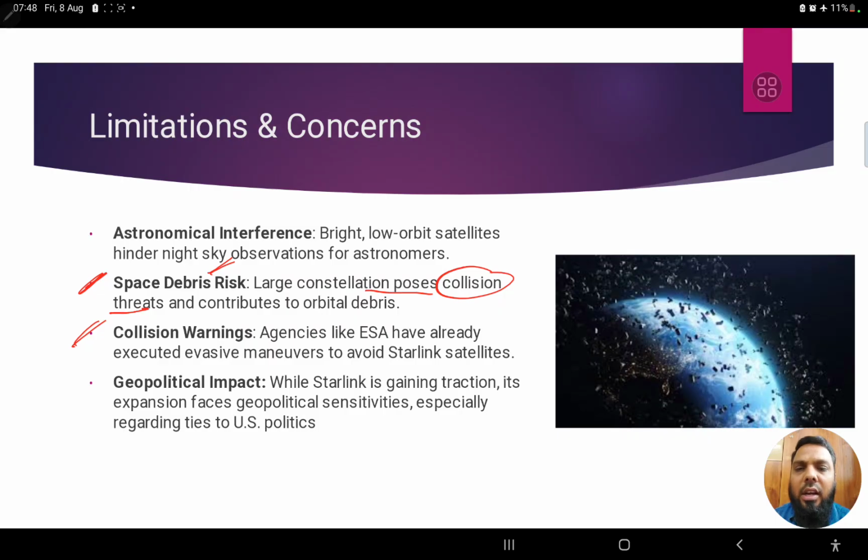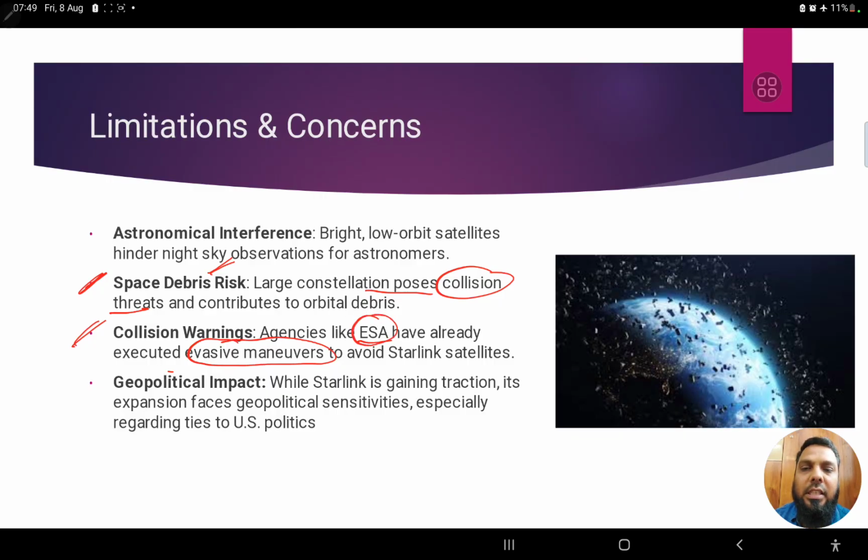Collision warnings. Already we see the European Space Agency has executed evasive maneuvers, because currently there are a lot of satellites in space which were launched by government agencies for weather and security purposes. Now, once these Starlink satellites are operational in space, they are already coming into the way of the other satellites.